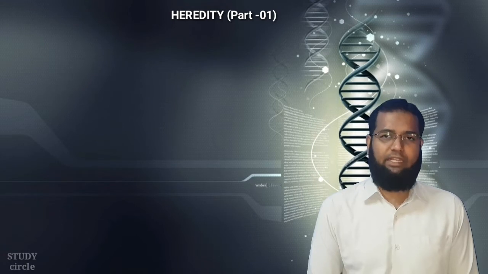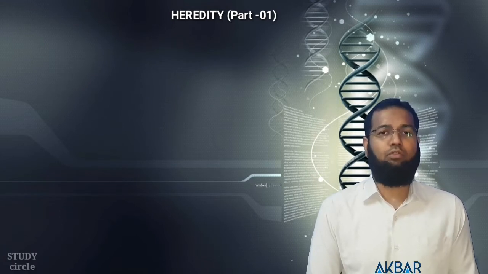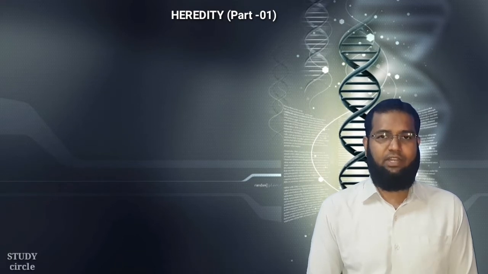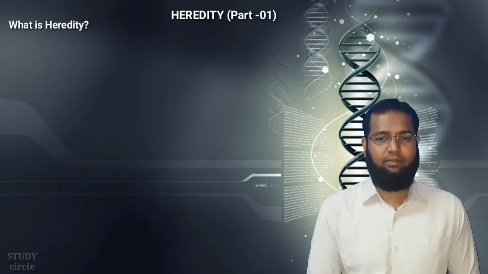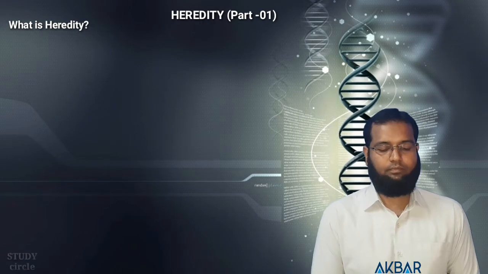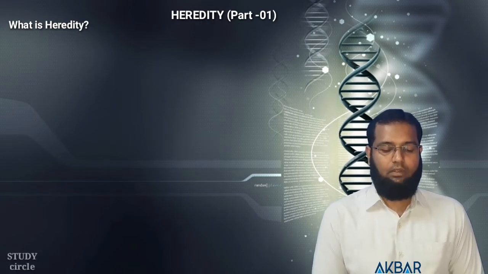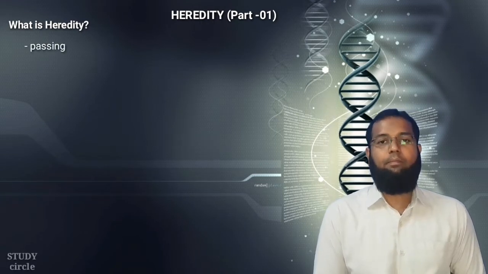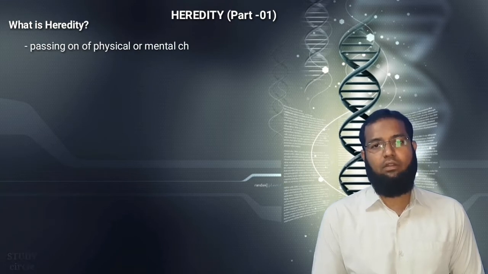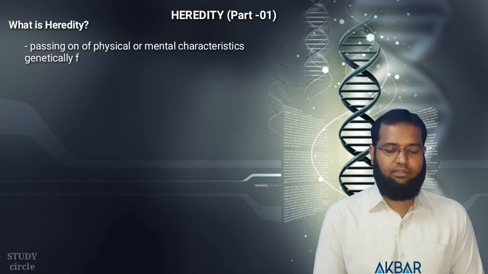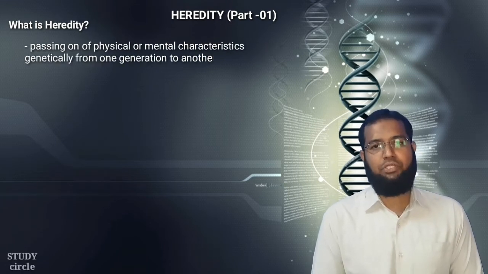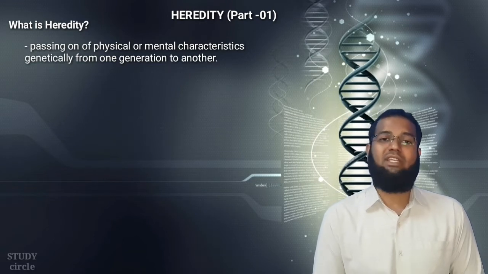To understand better how these traits are transferred from parent to offspring, let us first understand what is heredity. Passing on of physical or mental characteristics genetically from one generation to another generation is called heredity.